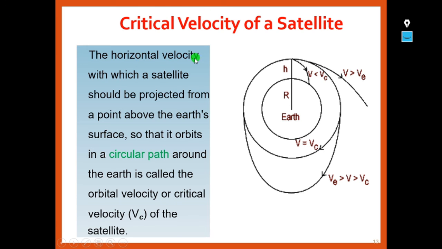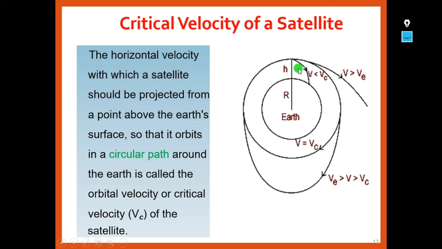The horizontal velocity with which a satellite should be projected from a point above the earth's surface so that it orbits in a circular path around the earth is called the orbital velocity or critical velocity of the satellite. Let us say the earth's radius is r from the center to the surface of the earth. Now a satellite is placed at a height h from the earth's surface. Now the distance from the earth's center to the object is r plus h.